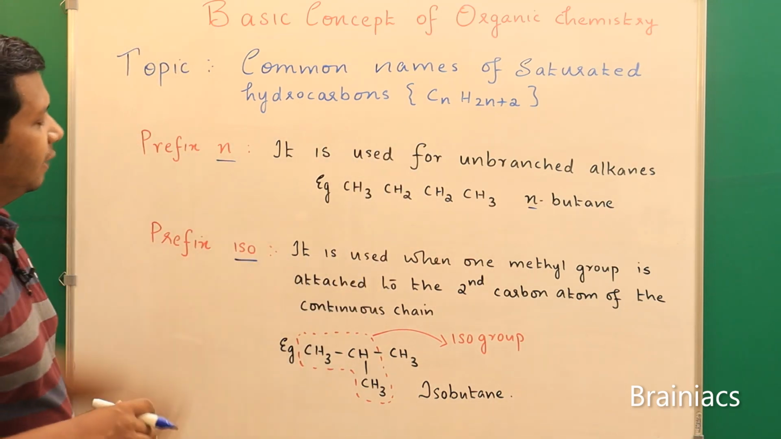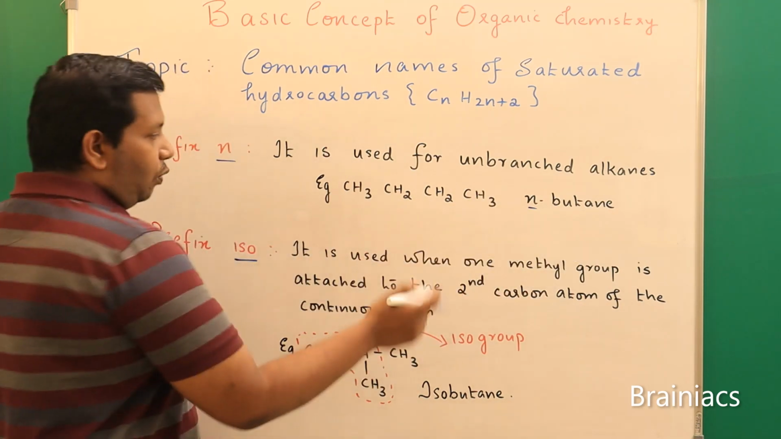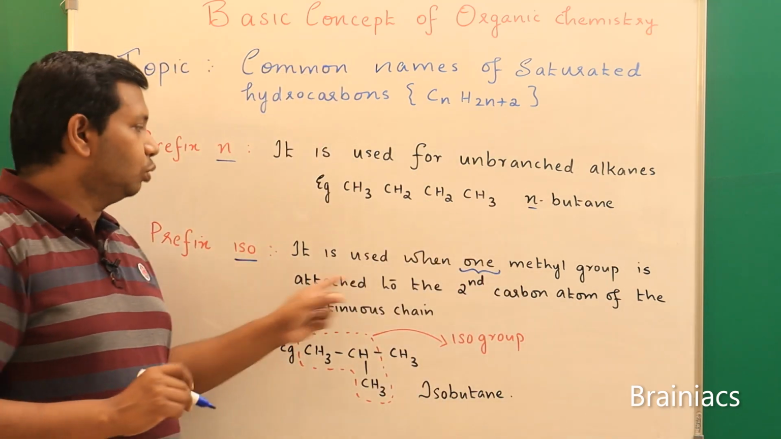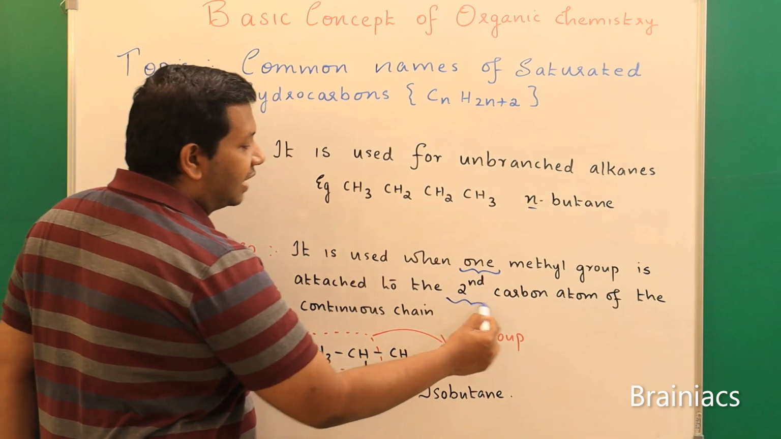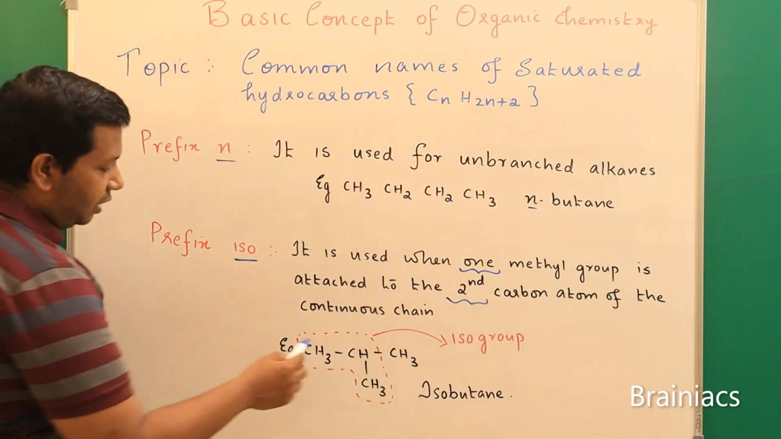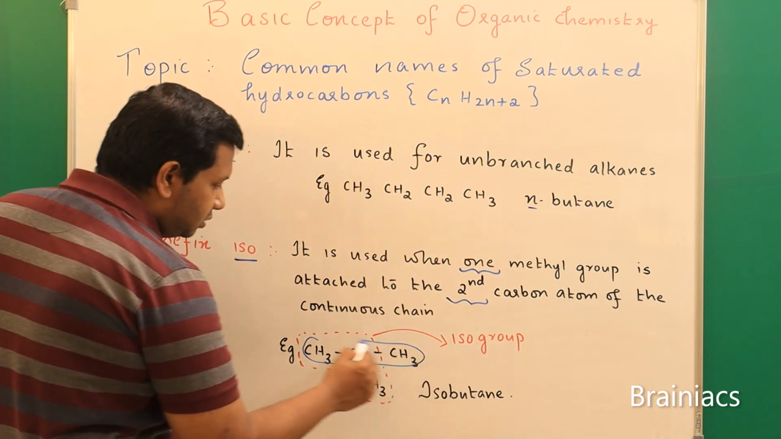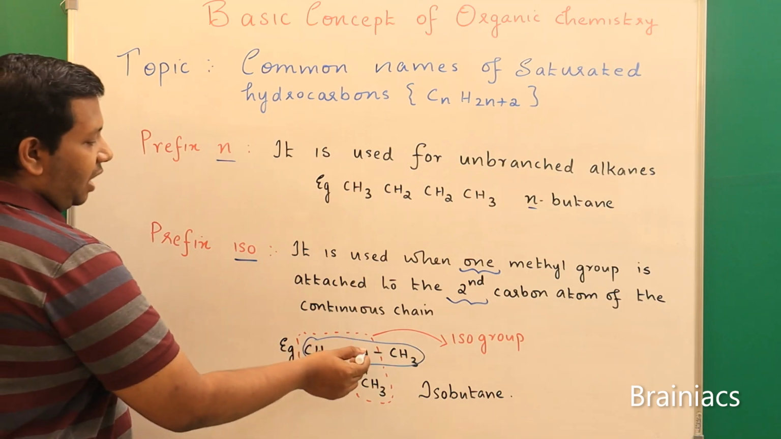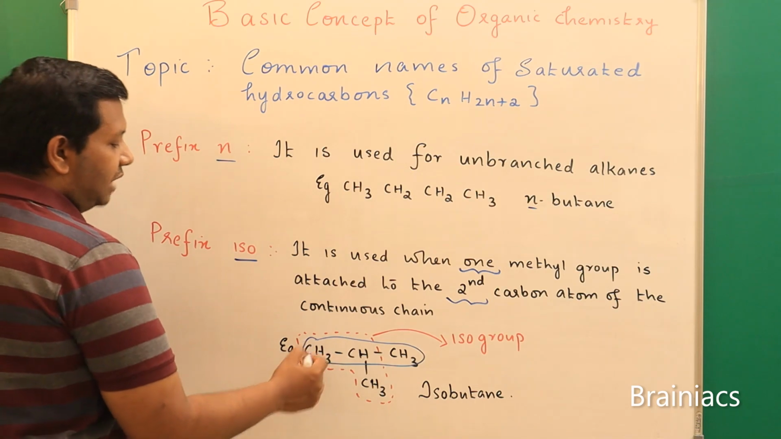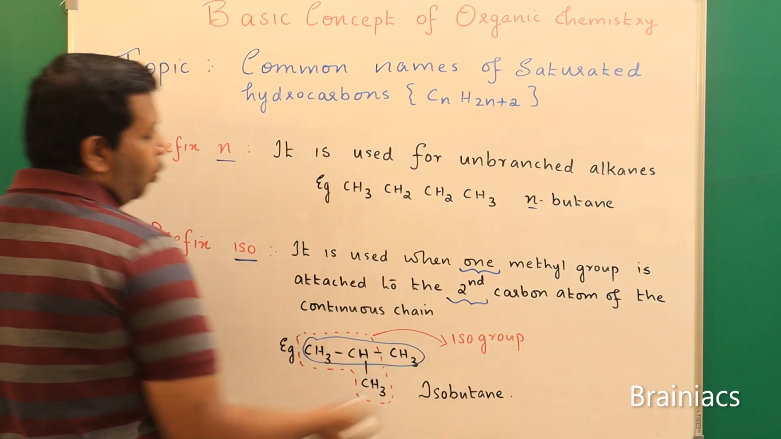So please read the definition. It is used when only one methyl group is attached to which carbon atom? The second carbon atom of the continuous chain. Okay, let's see which is the continuous chain. So I can say my continuous chain can be this one, correct? In that case, the second carbon atom is this. Into that only one methyl group is attached. So in that case, I say this one is called my iso group.